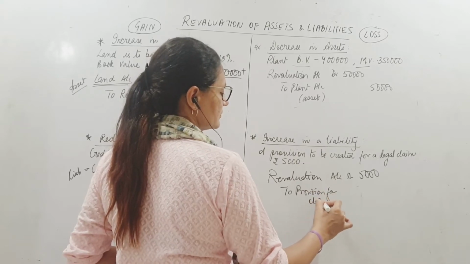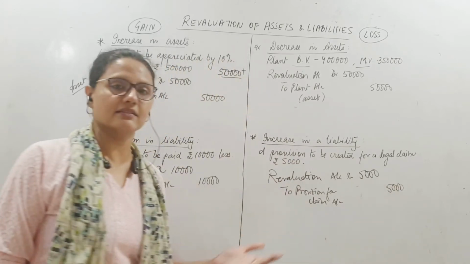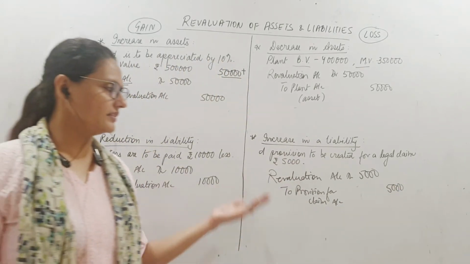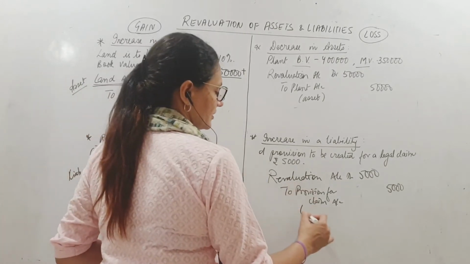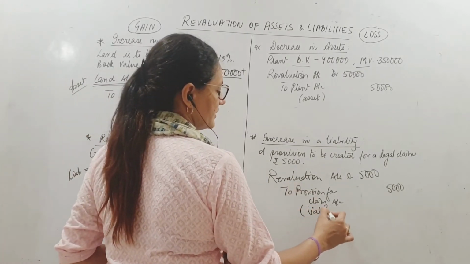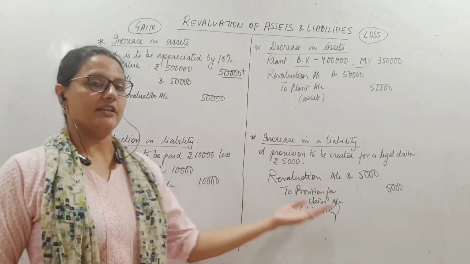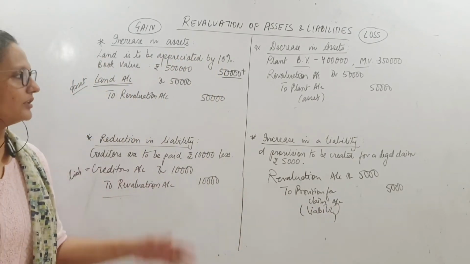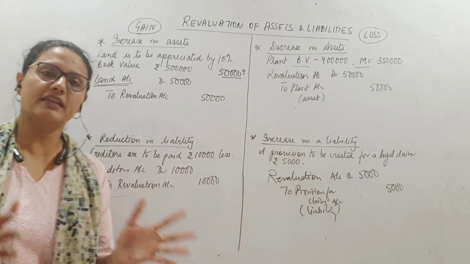for claim account. This becomes a liability. A fresh liability has come basically. Yes, this wasn't there earlier. Now this is shown in the books. So any increase in liability should be credited to that liability account and debited to revaluation. So revaluation, see यहाँ पे हो रहा है credit, यहाँ credit, यहाँ debit, यहाँ debit. ऐसा और भी cases हो सकता है.